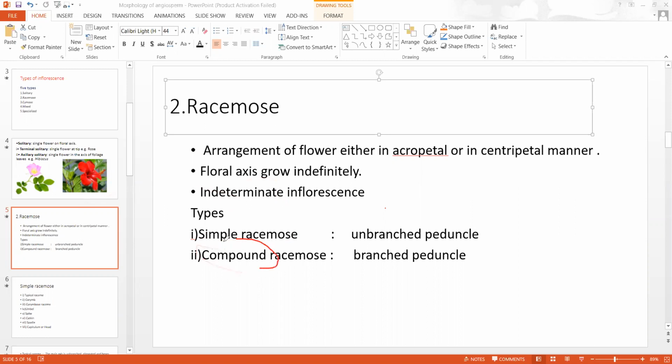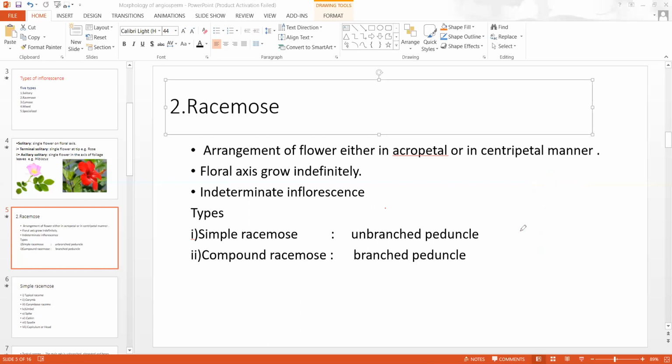Simple racemose inflorescence and compound racemose inflorescence. It is clear from the words that in simple racemose inflorescence there is only one floral axis, but in compound racemose inflorescence there are many floral axes. So there is a branched floral axis, a branched peduncle.